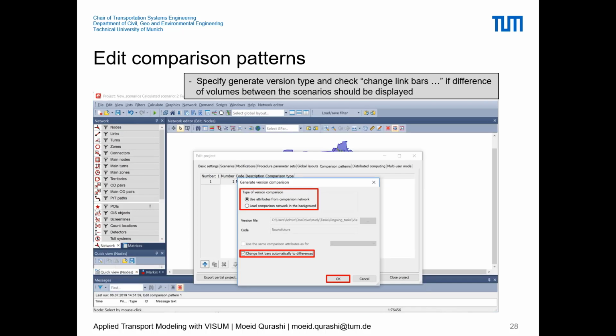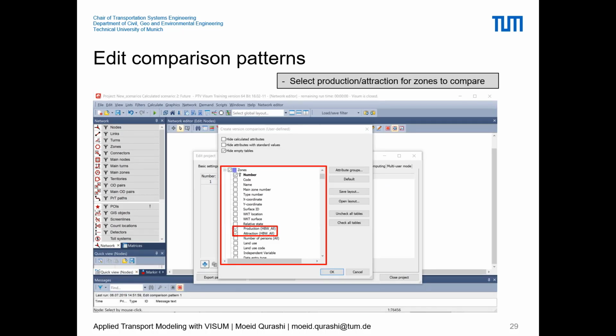Here, when we are using productions and attractions as the comparison, you can choose, instead of a zone attribute, a link attribute and try to see what the change in link volumes is instead. We'll also see another scenario later in the later slides. So currently let's go to Visum and try to replicate hands-on what we saw in the slides.